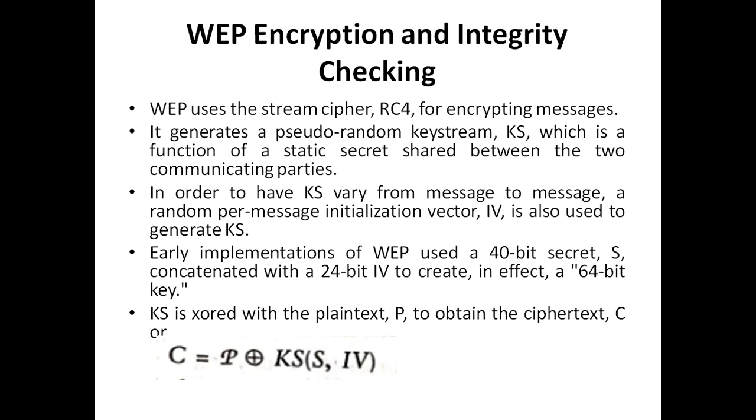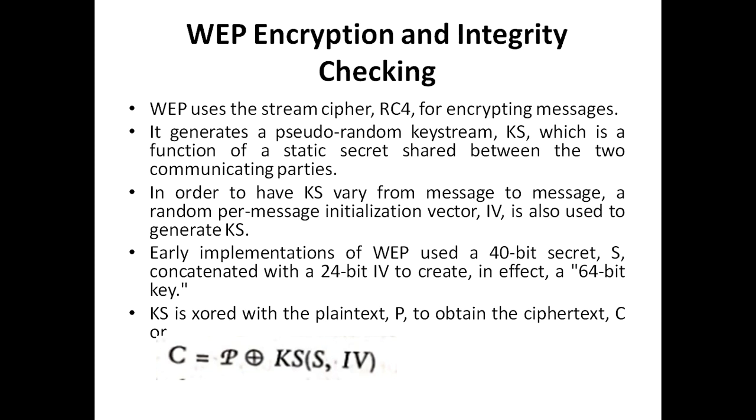WEP uses the stream cipher RC4 for encrypting the messages. It generates a pseudo-random key stream KS, which is a function of a static secret shared between the two communicating parties. In order to have KS vary from message to message, a random per-message initialization vector is also used to generate KS. Early implementations of WEP used a 40-bit secret key S, which is concatenated with a 24-bit initialization vector to create a 64-bit key.